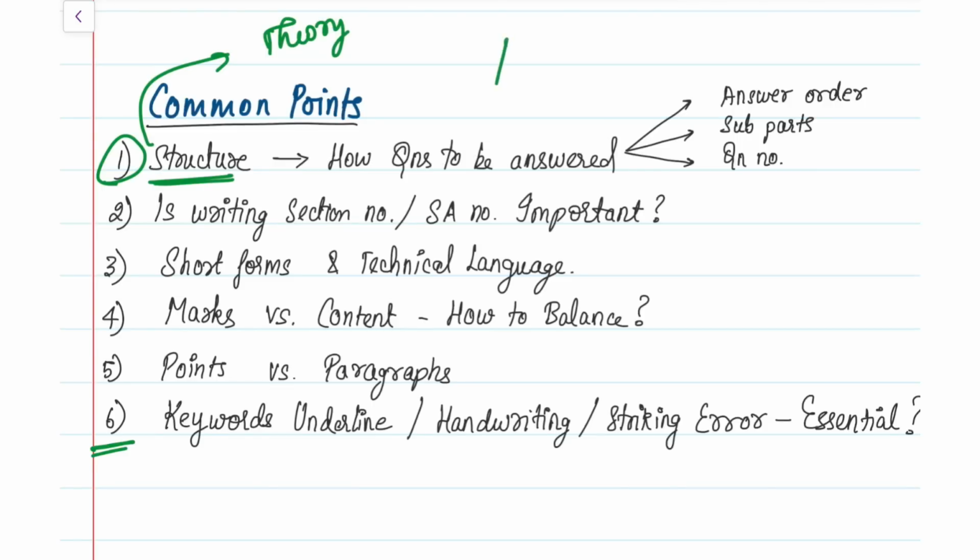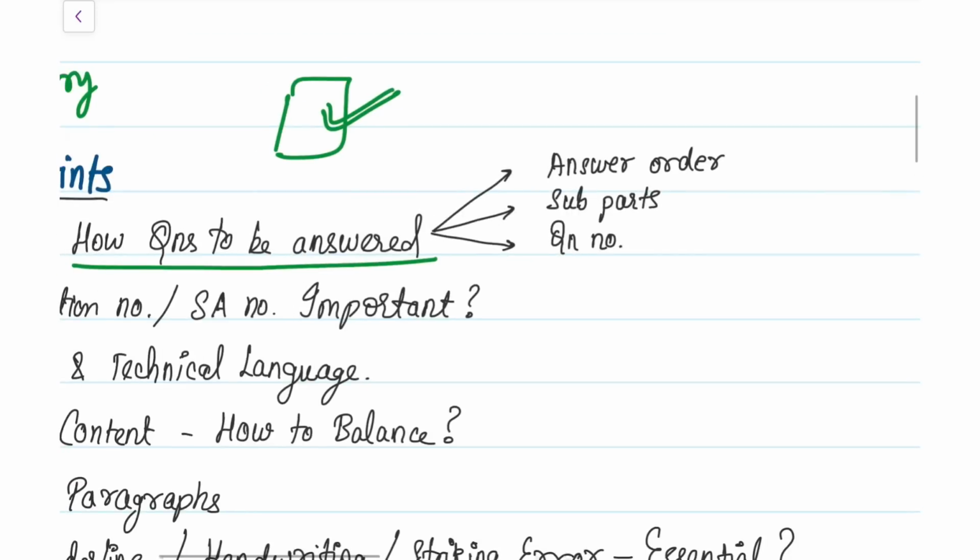Before getting into how to write the answer, you should first know what the structure of your paper should be, so you can answer properly, correct? So how do the questions have to be answered, in what order, and how? There are three major points that you have to remember, very important ones. The answer order. In what order should you start answering the questions?